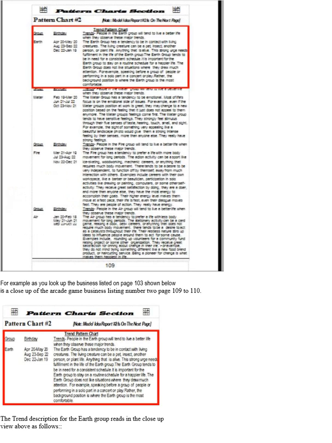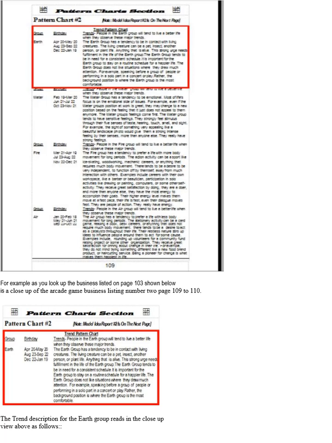For example, as you look up the business listed on page 103, shown here at the top is a screenshot of page 109 of chapter 1, for the Earth Group, from the most helpful book ever published. Now, as you look at the screenshot of page 109, in the pattern chart section of pattern chart number 2, look below, at the bottom of this close-up of the same page, showing the trend description for the Earth Group, and in the red outlined box, it says, Trends.